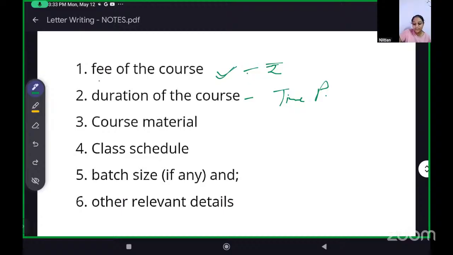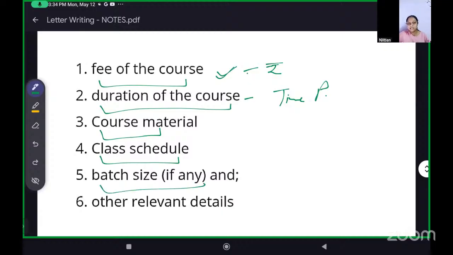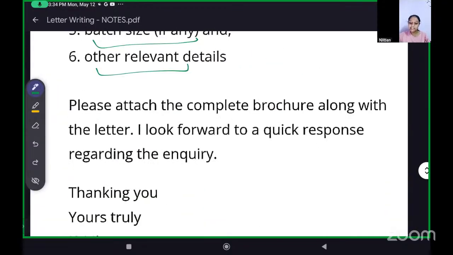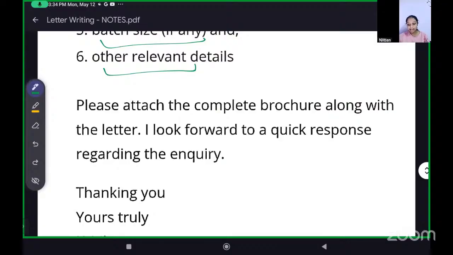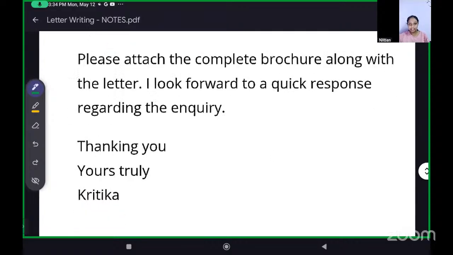You write this. You have the fee of the course, duration of the course, then course material. What will be the course material? What will be the class schedule? Class schedule is the batch time, like how many minutes, how many days a week, 5, 3, like that. Okay, Monday to Friday, is it? Is it alternate days? Then other relevant details. If you want to know anything else, that also you can put, ask them. Then please attach the complete brochure along with the letter, and I look forward to a quick response regarding the inquiry. Thank you, yours truly, Kritika.